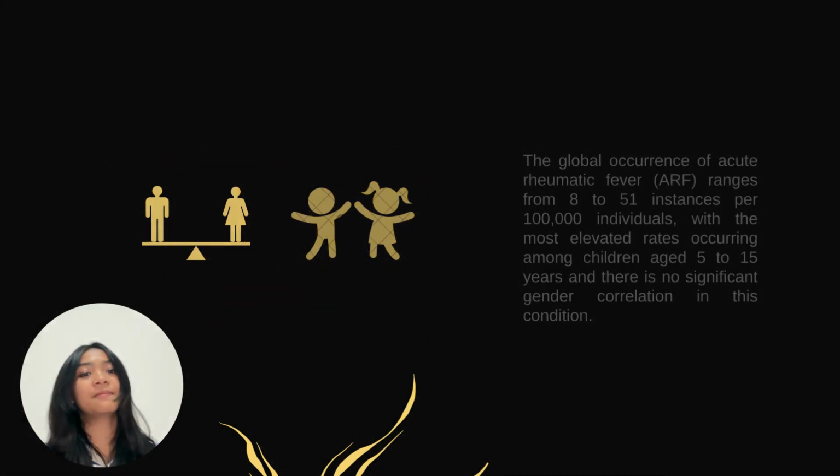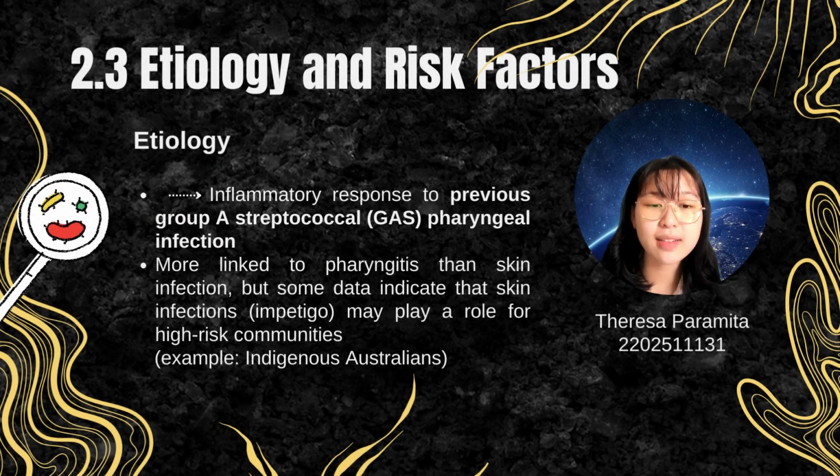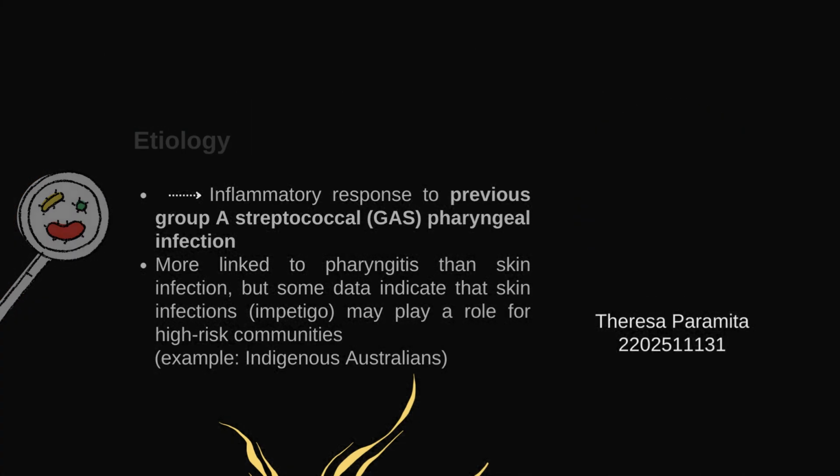Next slide, please. A previous group A streptococcal pharyngeal infection might cause acute rheumatic fever. An article stated that this inflammatory response is more commonly linked to pharyngitis than skin infections, but some data indicate that skin infections, particularly impetigo, may play a role for high-risk communities like the indigenous Australians.